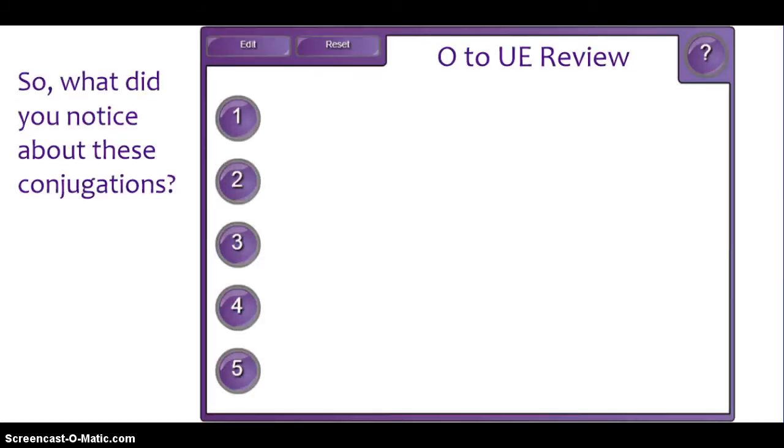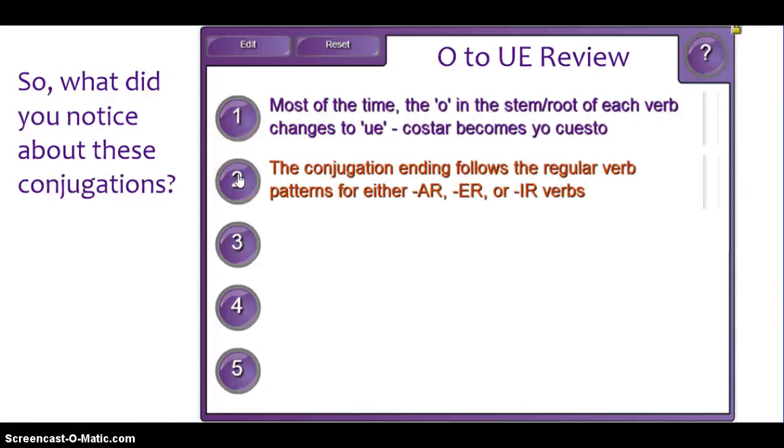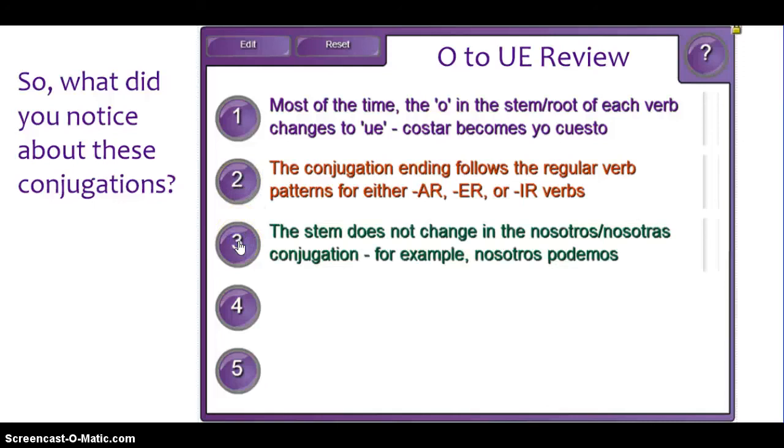So, to review, what did you notice about what we were just talking about? Most of the time, the O in the stem or the root of the verb changes to UE, as in the example, costar to yo cuesto. All the conjugation endings stay the way we have been doing them on regular AR, ER, and IR verbs. The stem does not change for nosotros or nosotras. You go back to the infinitive stem or root and leave the O in place. Nosotros podemos.